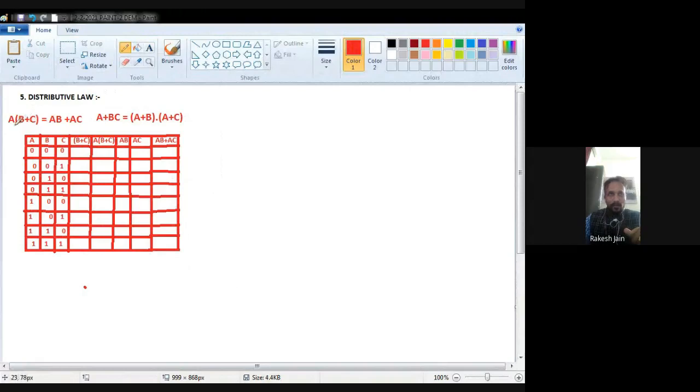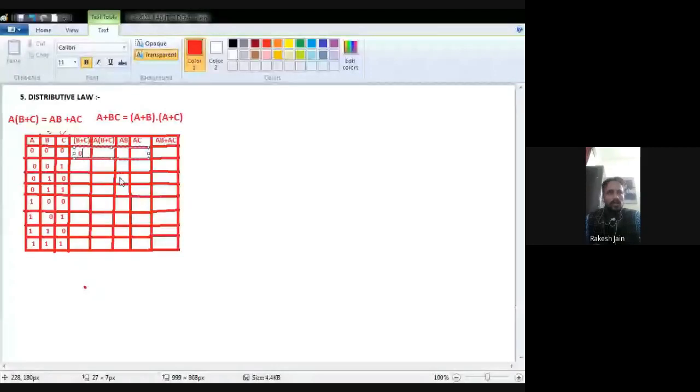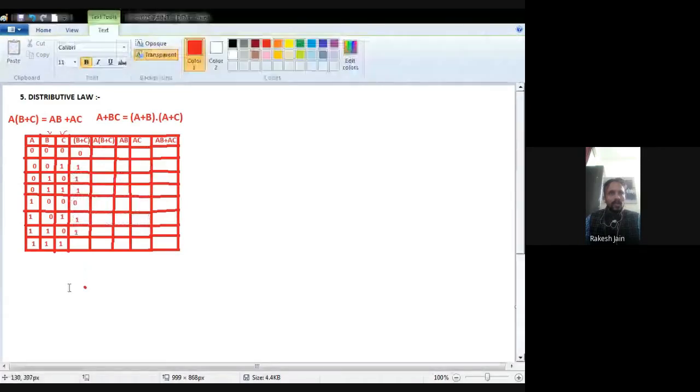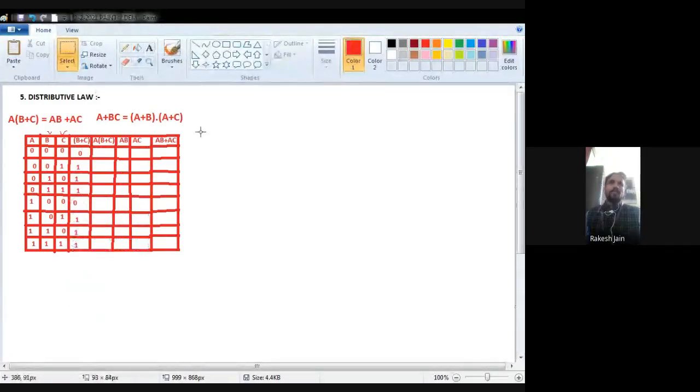Okay, now we are going to prove this, because three things are there, A, B and C, that's why we require 8 different values: 0 0 0, 0 0 1, 0 1 0, 0 1 1, 1 0 0, 1 0 1, 1 1 0, and 1 1 1.